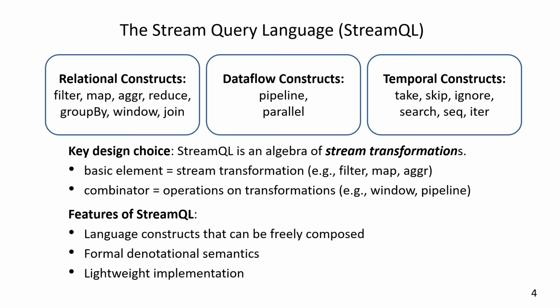Based on this abstraction, StreamQL allows all its streaming constructs to be composed freely, and it has a formal denotational semantics. Finally, this abstraction enables a very lightweight implementation that avoids the construction of intermediate streams.